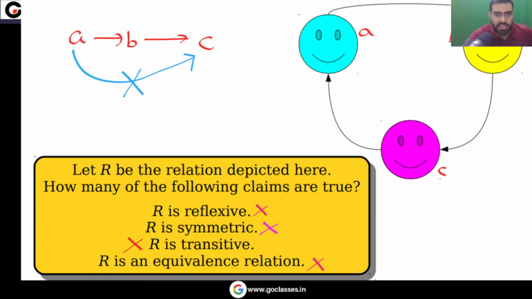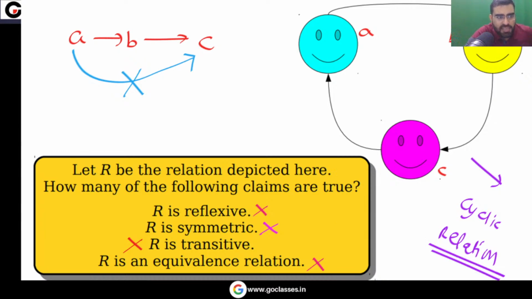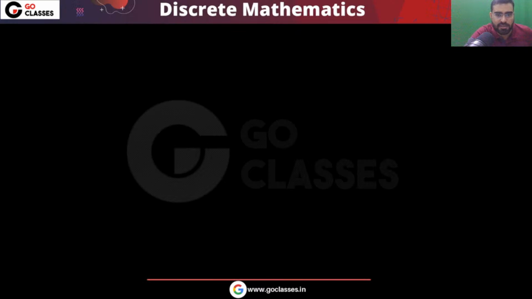Is this circular? Remember, yes, this is circular. This is a cyclic relation. So can I say that a cyclic relation implies transitivity? No. This is cyclic but not transitive. This is cyclic but not symmetric. This is cyclic but not reflexive. This is cyclic but not an equivalence relation. All these properties are not true. I hope all these points are clear.